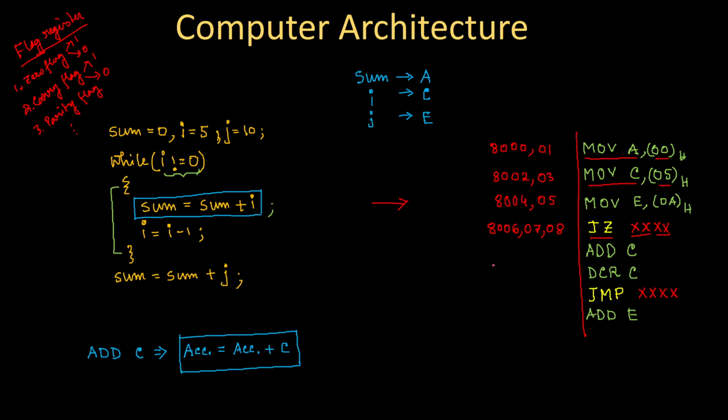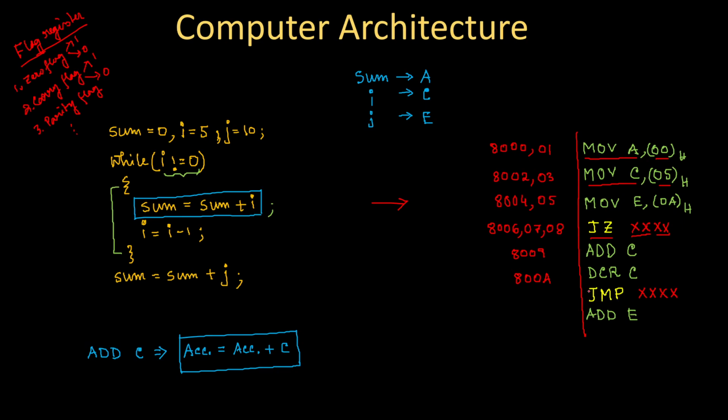Okay. So then ADD C. Here I should write only 8009, only 1 byte instruction, only one address. Similarly, here not 8010, it's 800A, because we are considering hexadecimal memory addresses.